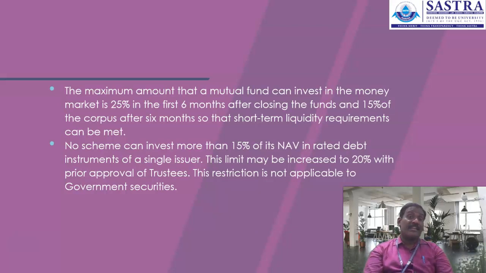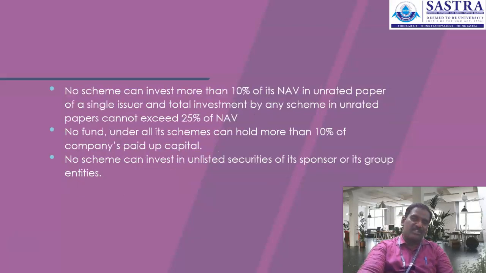So you know there are different entities of a mutual fund. The entities are the sponsor, asset management companies, trustees, custodians, and registrar and transfer agents. Whereas trustees are formed for the purpose of ensuring the smooth functioning of the organization. With the approval of the trustees, we can go for 20% of the investment in a specific issuer who is issuing a rated debt instrument.